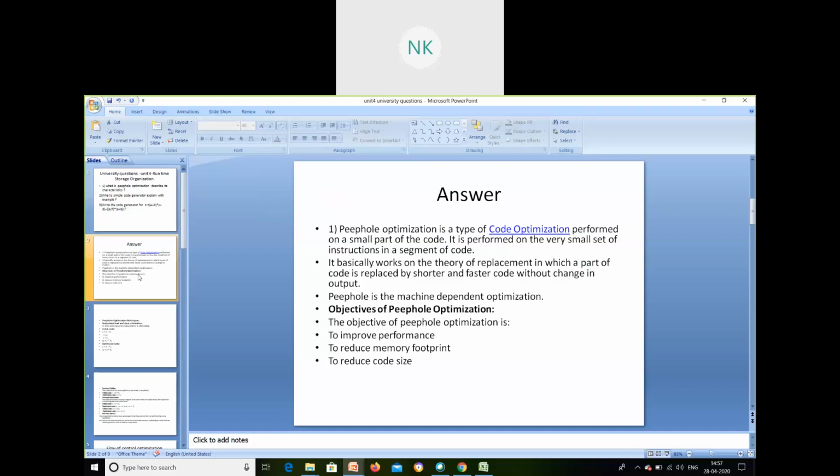Okay, that you call peephole optimization. So the use of peephole optimization is that the code will be improved, or the performance of my system will be faster when I execute it. If I reduce it more and more, it will be faster, right? That is what we all require.